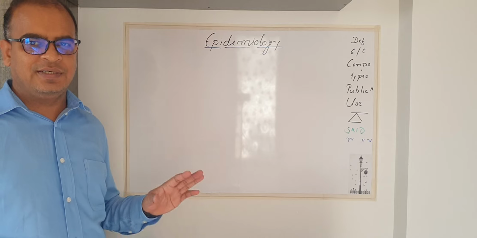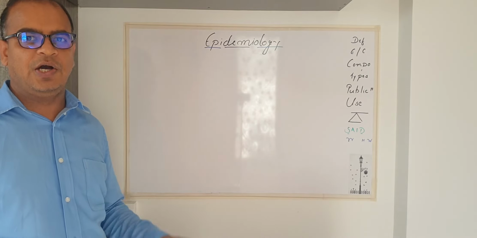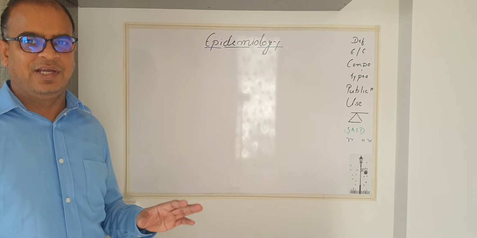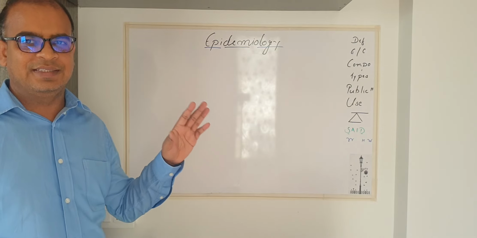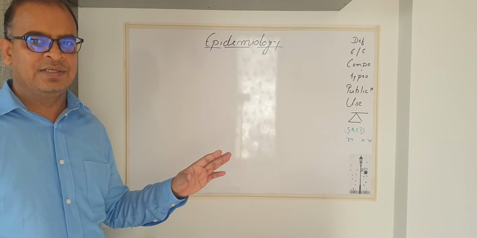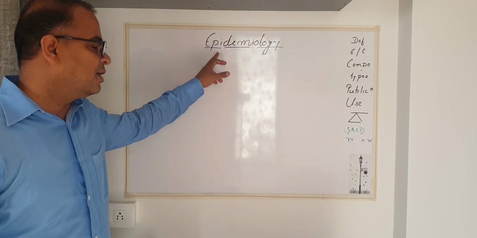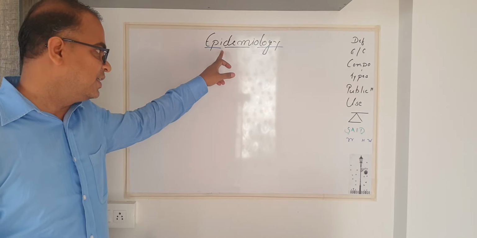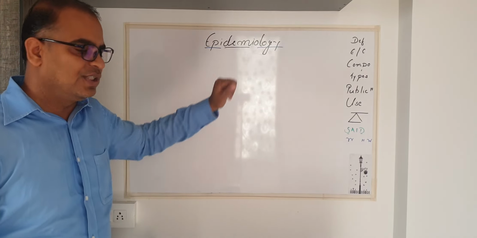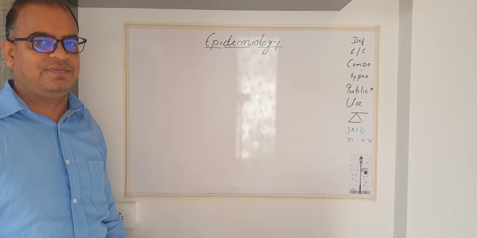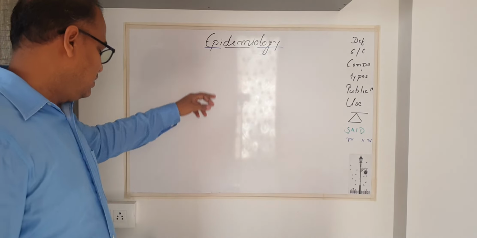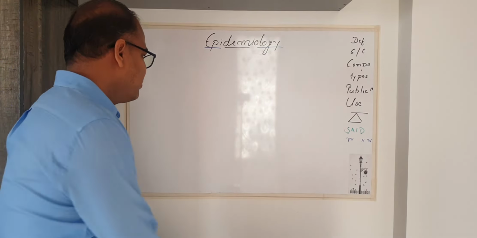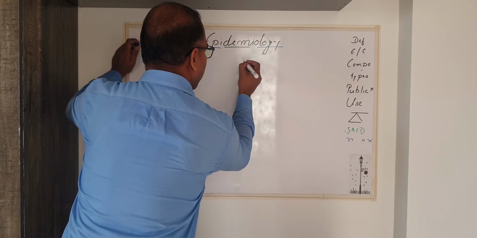In order to understand how an individual infected the entire world, we need to understand this terminology, that is epidemiology. This is derived from a Greek word, epidemic.